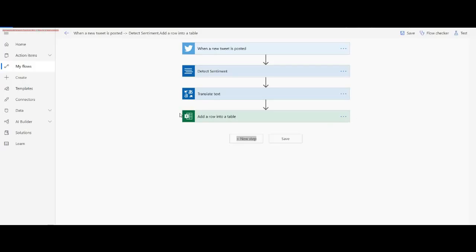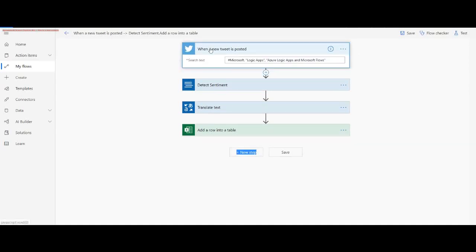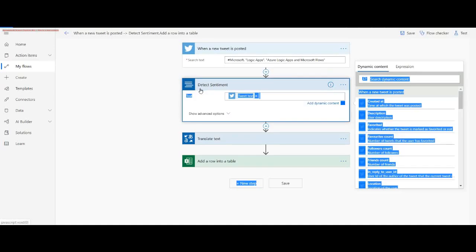Let's begin. I've already created a Microsoft flow, but first I would like to discuss a problem statement in this flow. This flow has to be run manually to do the Twitter analysis. It does not have any recurrence control which keeps looking for our search criteria in the Twitter source. We have the search text as hashtag Microsoft Logic Apps, and we are doing sentiment analysis for the tweeted text here.